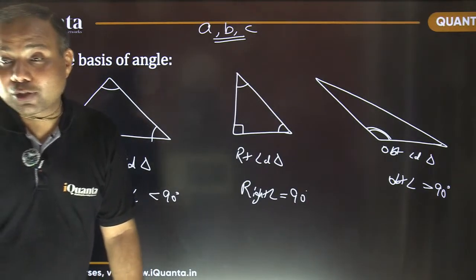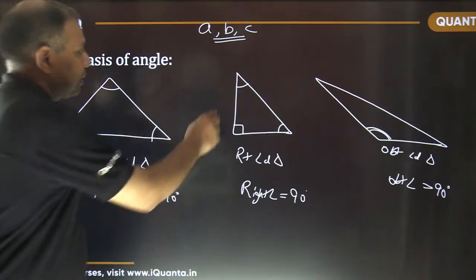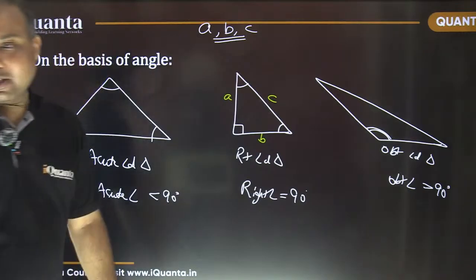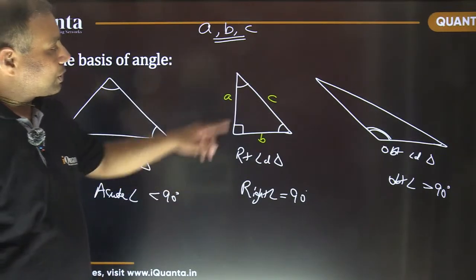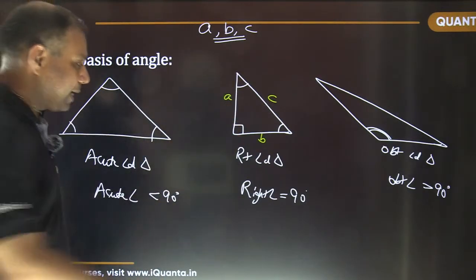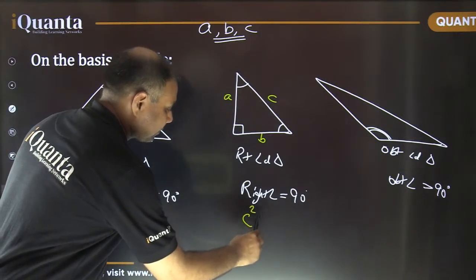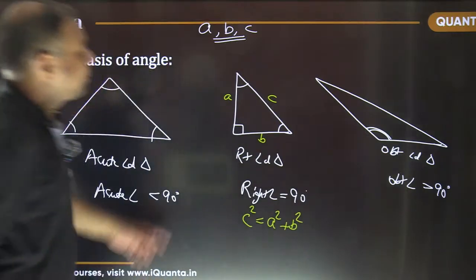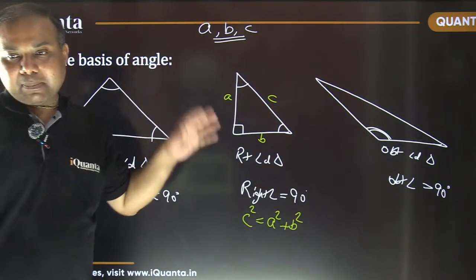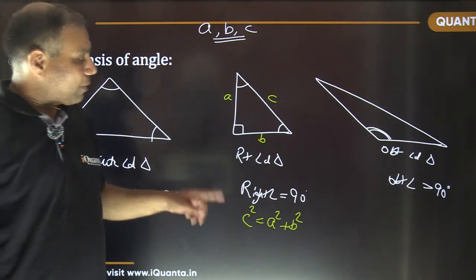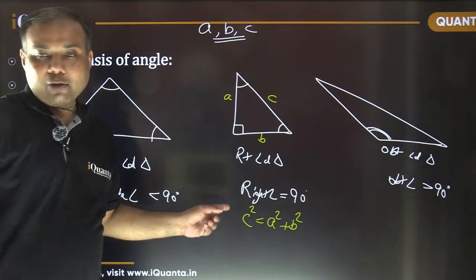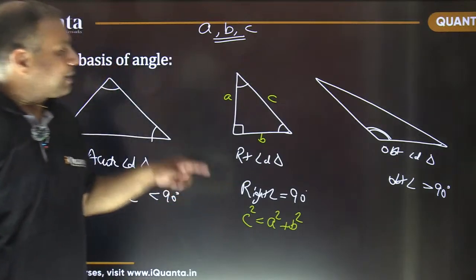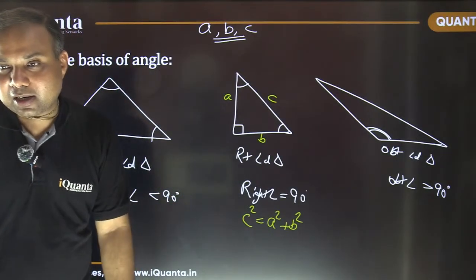That's known as the Pythagoras theorem, isn't it? So if A, B and C are the sides, and C is the longest side, the hypotenuse, then C square is equal to A square plus B square. So if a triangle can be formed with the three sides, we just need to see the square of the longest side. If the square of the longest side is equal to the sum of squares of the other two sides, that confirms it is a right angle triangle.